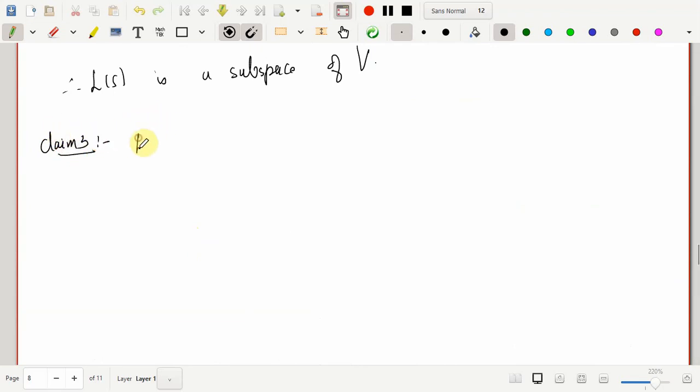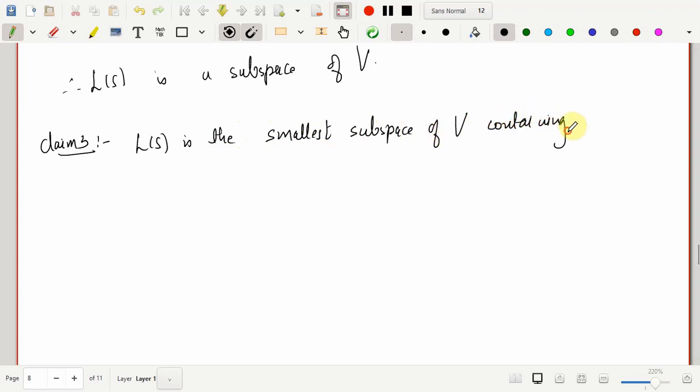So claim 3: L of S is the smallest subspace of V containing S. Now the idea is very similar to what we discussed in the previous class.